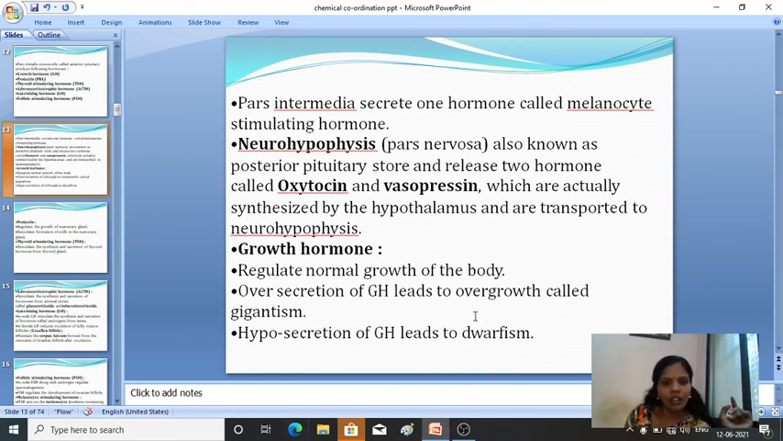gigantism. It leads to the disorder which is known as gigantism. It means if growth hormone is high, people will be much taller than normal people, with full height. Hyposecretion means they will be short, causing dwarfism. Over secretion causes gigantism, and less secretion causes dwarfism. Fine. So these are the disorders caused by over secretion and hyposecretion of growth hormone: gigantism by over secretion and dwarfism by hyposecretion, meaning less.